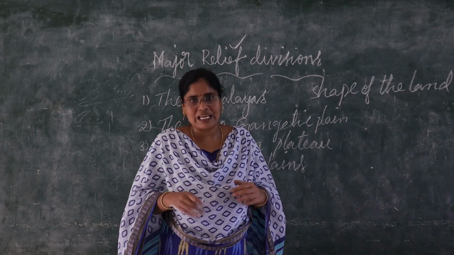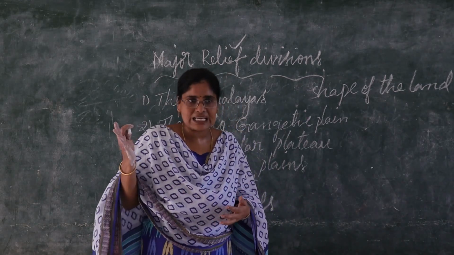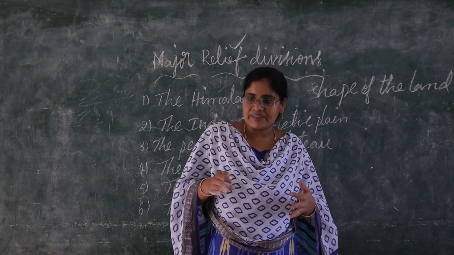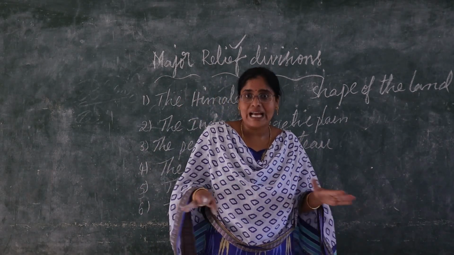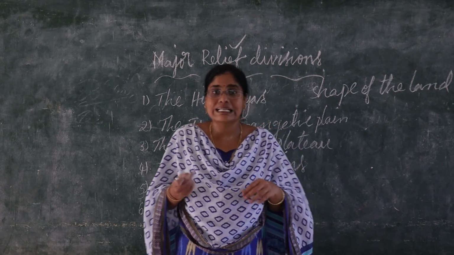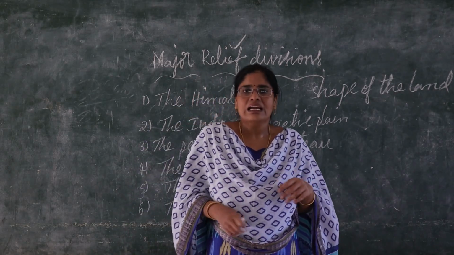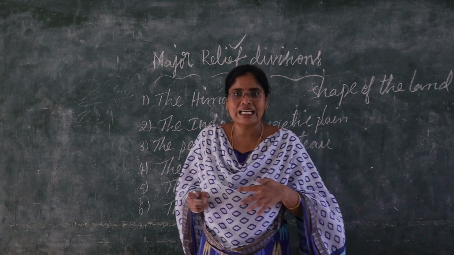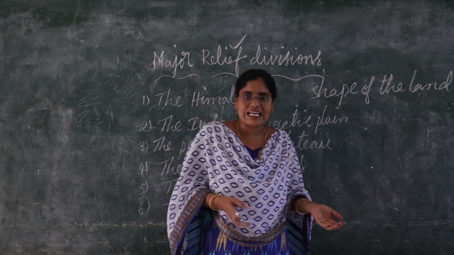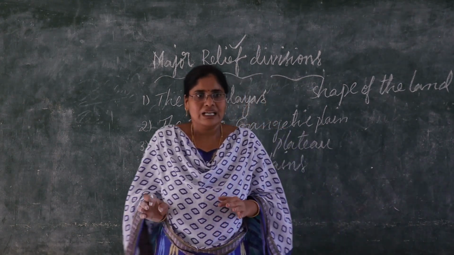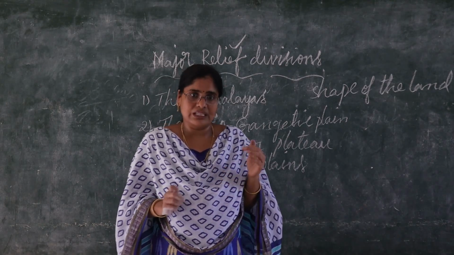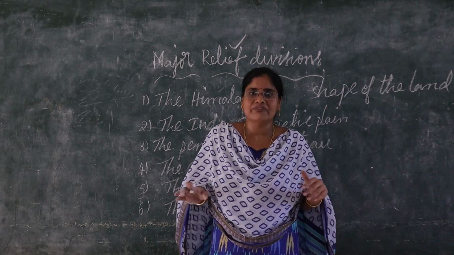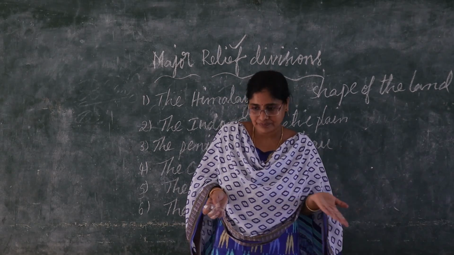See children, in some areas the earth is very high, in some areas it is very low, in some areas it is very flat, in some areas it is a little bit higher than the land, in some areas covered by sand, some areas are covered by water on 4 sides. So the earth is not uniform in any way.